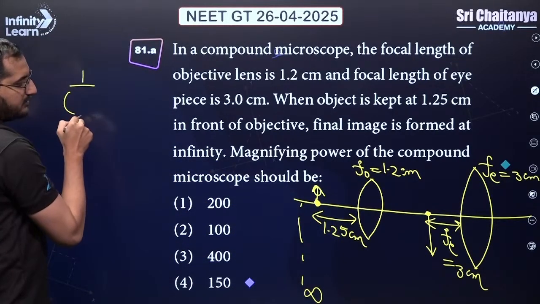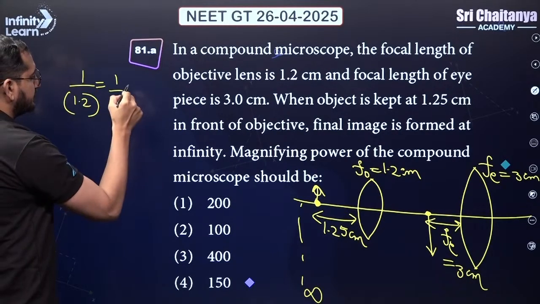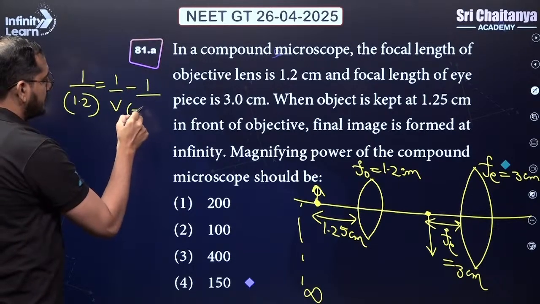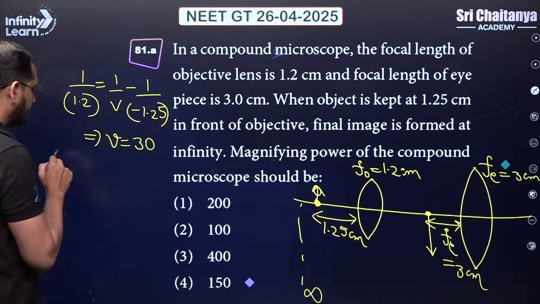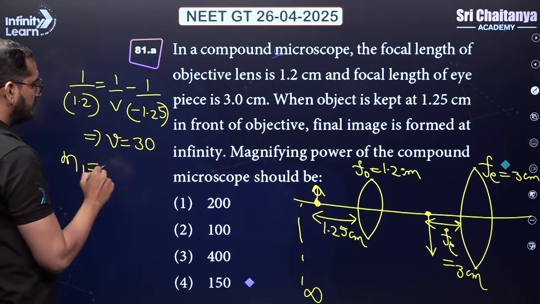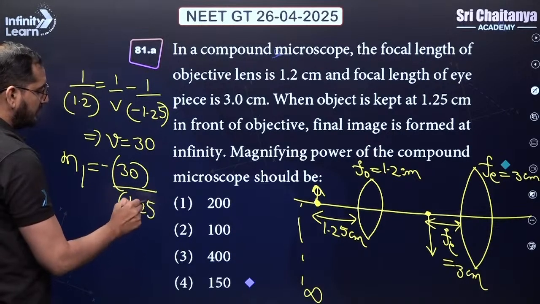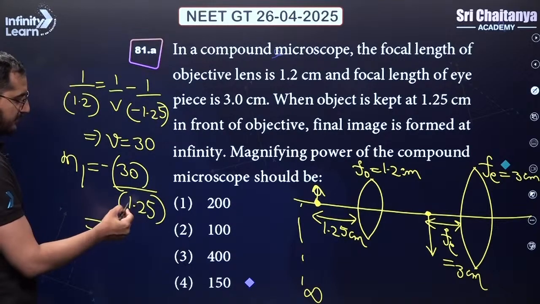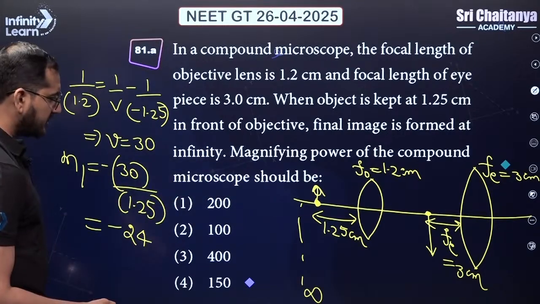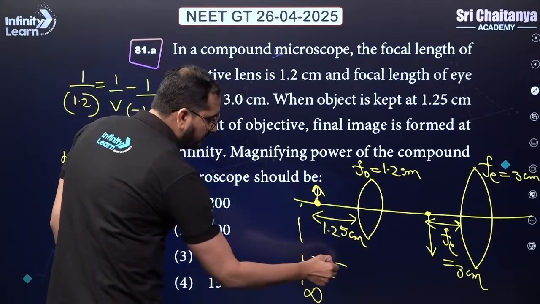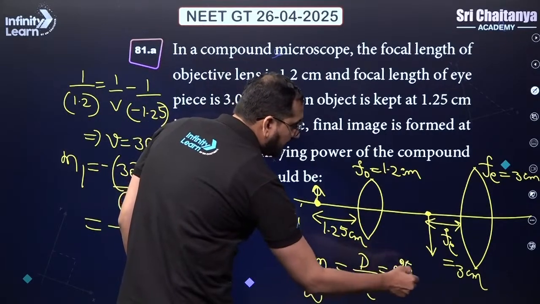So 1 by F we will put as plus 1 by 1.2, 1 by V we want to calculate, minus of U, which is minus 1.25. So from here V will come out to be 30. Hence the magnification M1 will be equal to minus of V by U, V is 30 and U is 1.25. So this is basically 5 by 4. So M1 will come out to be minus 20. Why minus? Because the image is inverted. For M2 we directly have the formula, that is equal to D by FE. D is 25 centimeter, FE equal to 3.